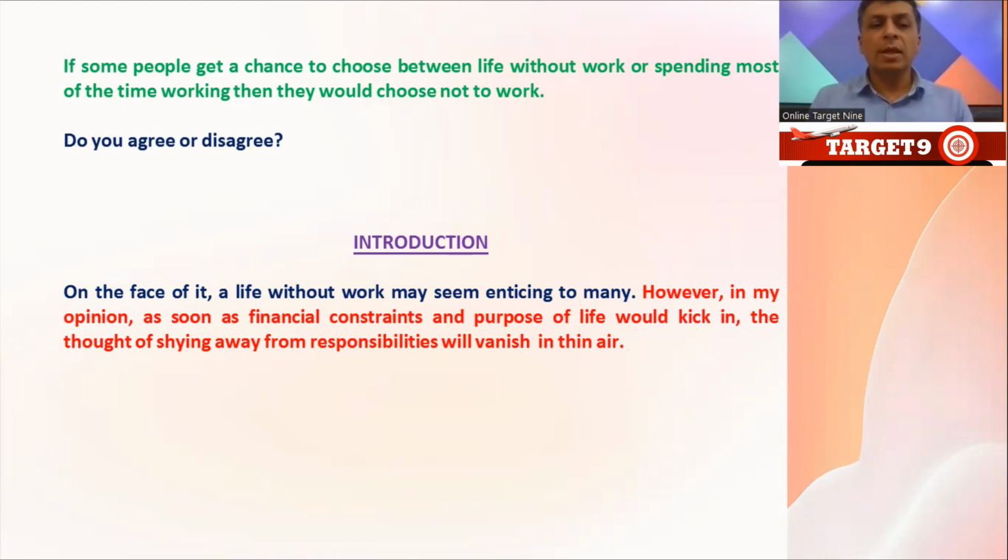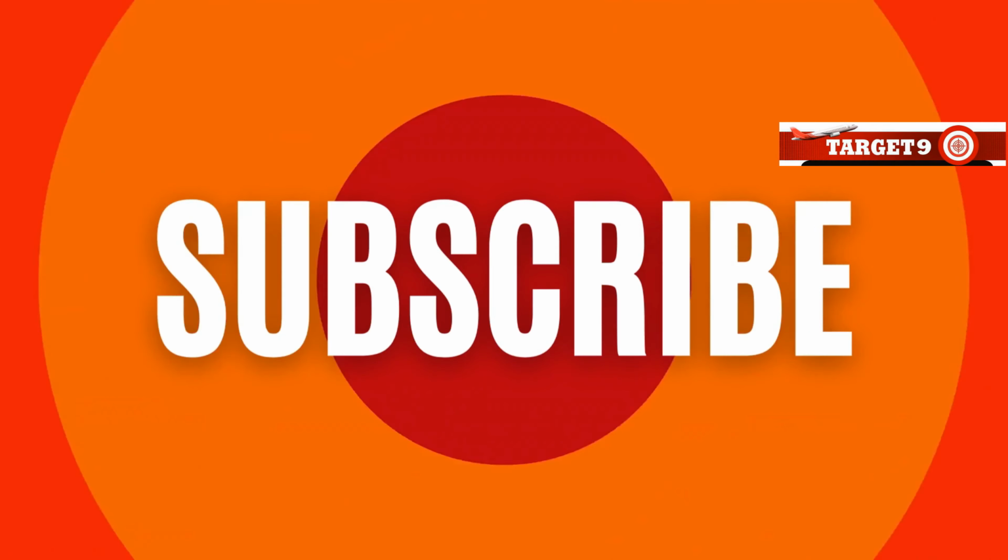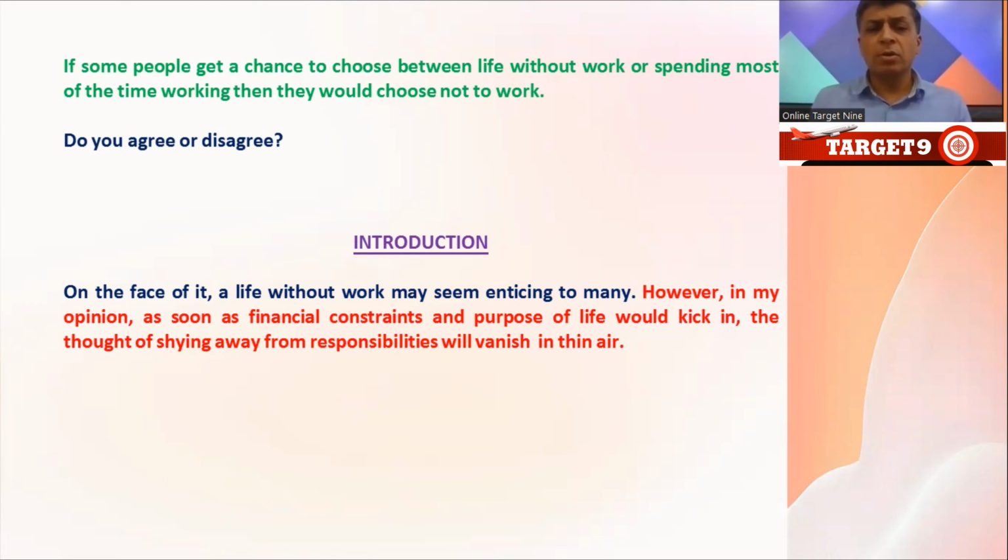Okay, so I'm saying that as soon as financial constraints and purpose of life would kick in, the thought of shying away from responsibilities will vanish in thin air. As soon as people get to know that there are financial constraints and there is a purpose of life, he or she will not choose the first option of not working. So you can see how beautifully I have used words, vocabulary and grammar structure so that we can ask the examiner to give us a higher band.